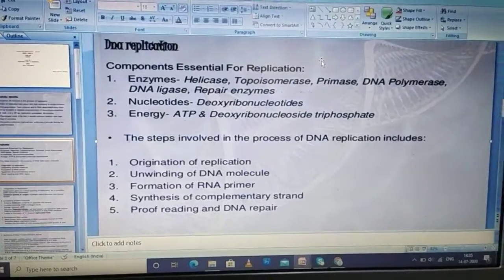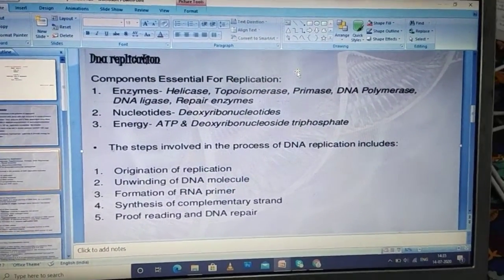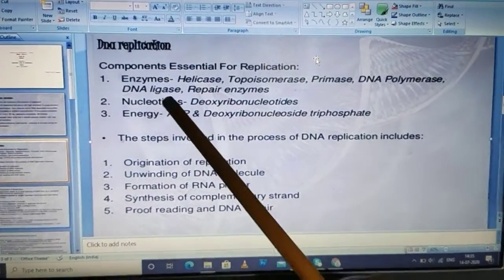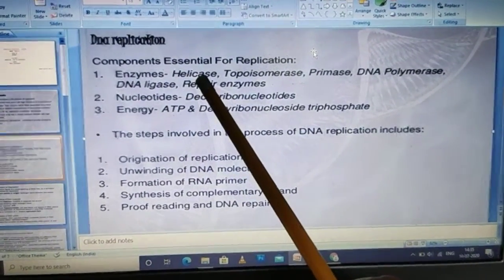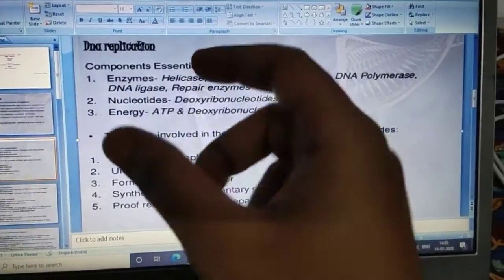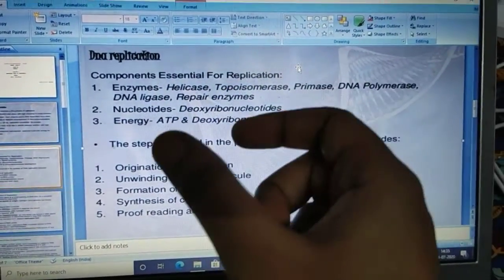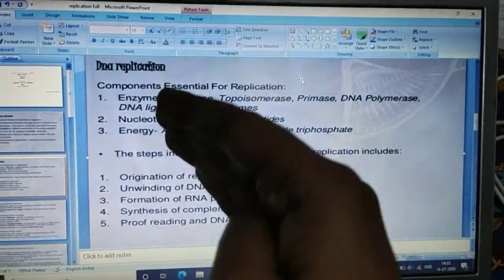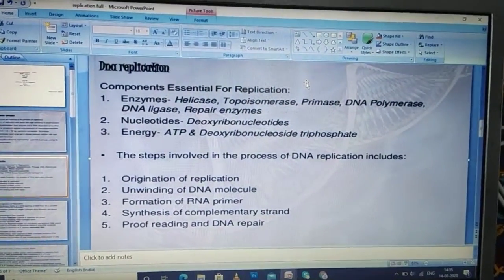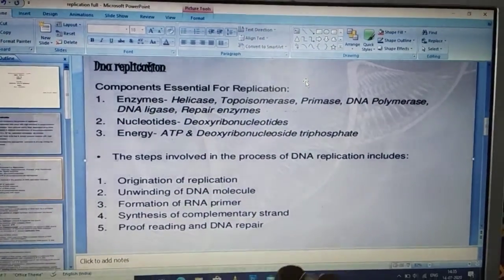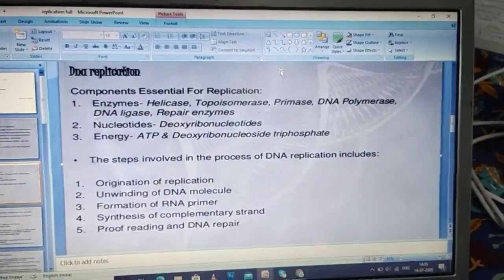triphosphate. So the components essential for the replication are: the first enzyme is helicase. It does the unwinding of the coiled DNA. The DNA has two strands and both are coiled to each other, so first they have to be separated, and the separation is done by the enzyme helicase.